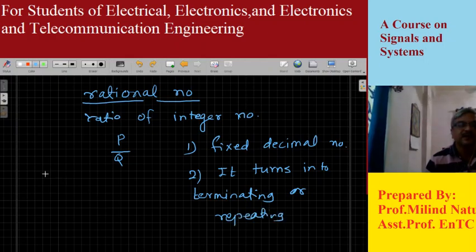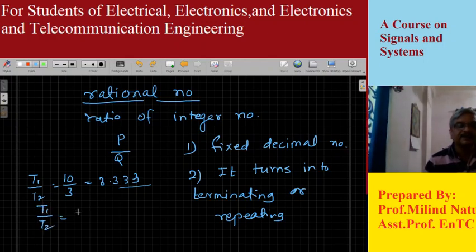For example, if we take T1 upon T2 as 10 by 3, then this ratio will be 3.333, a decimal number which repeats, and therefore this is a rational number. If we take T1 upon T2 as, let's say, 10 by 4, then this is 2.5, a terminating decimal number, which is not repeating. So this is also a rational number.